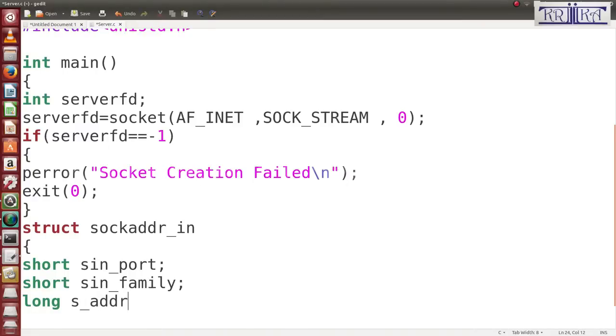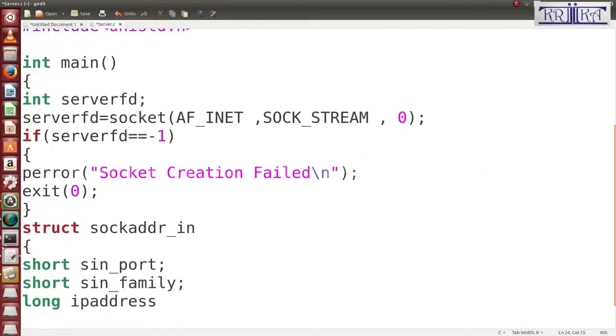This type it will be declared as sin_addr. It will declare sin_port, sin_family, and it will be long. It will hold the IP address. What things I will tell you later. sin_addr, long IP address it will hold.